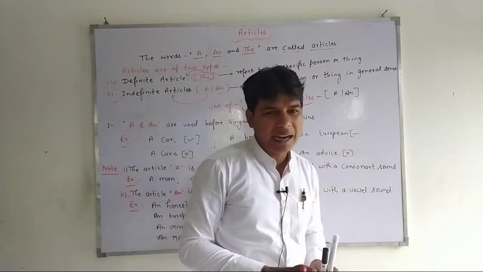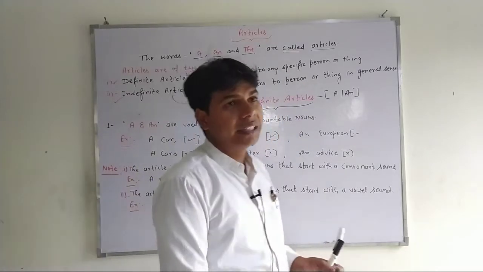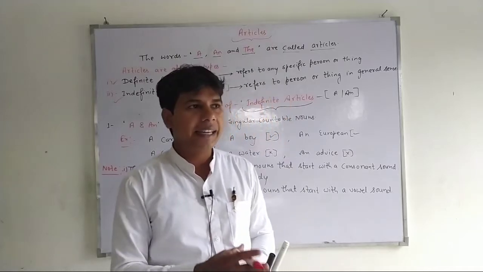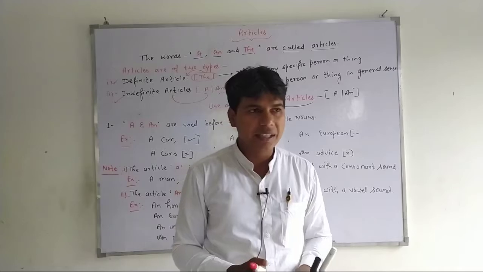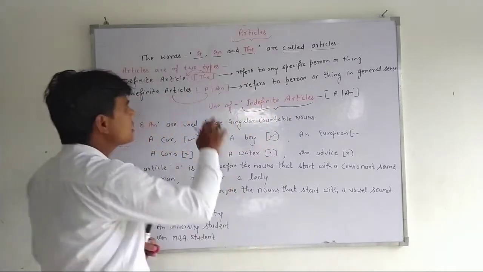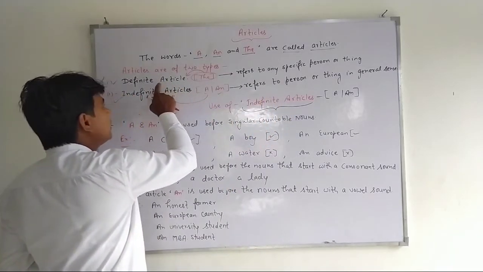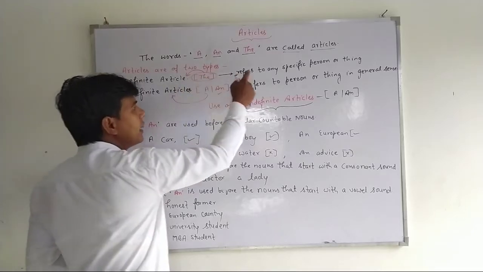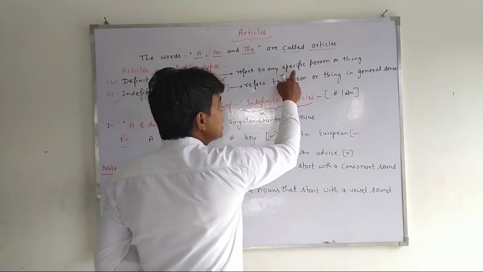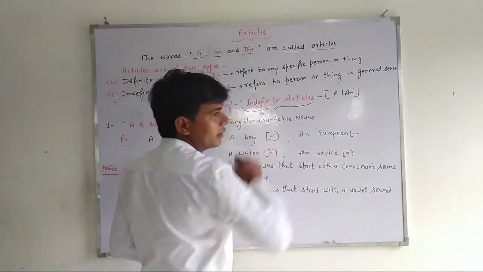The reason behind this, why we call the the definite article and a and an indefinite articles, is as follows. The is called a definite article because the refers to a specific person or thing.